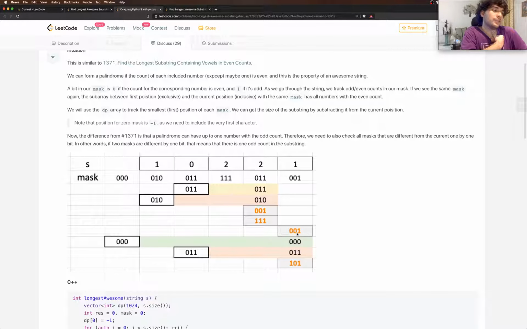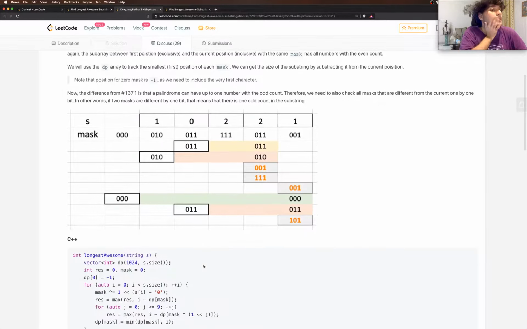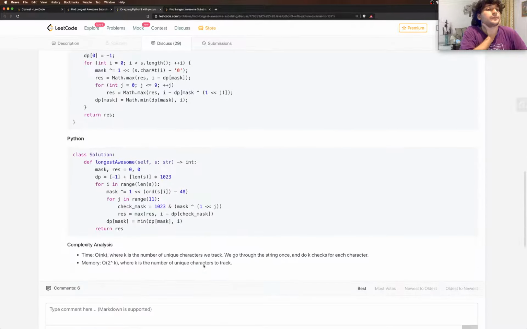And 001 can match with 000 because it's a 1 bit difference, and it can also match with 011.